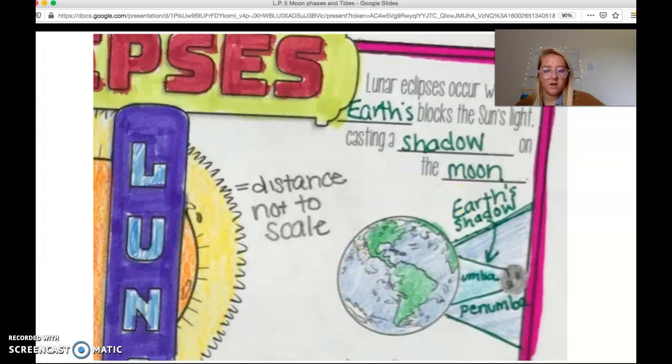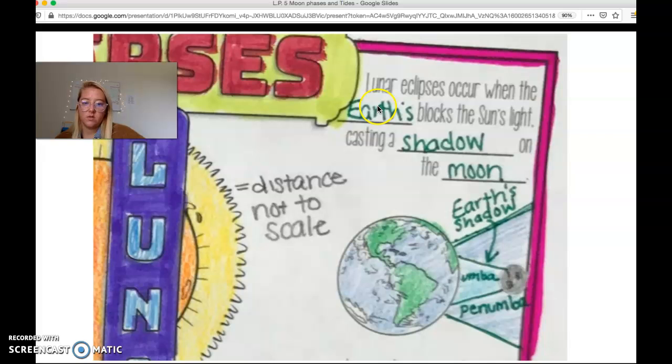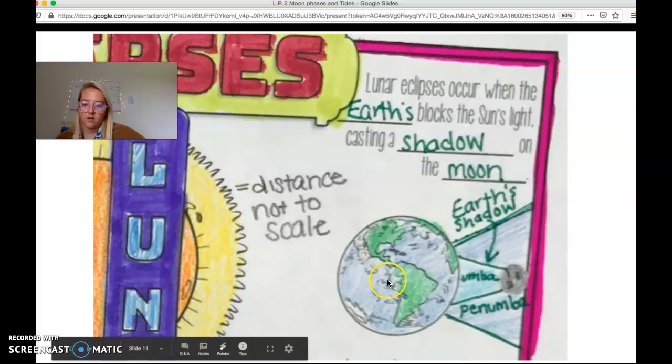Okay, now we're going to switch pages, switch our thinking just a little bit to a lunar eclipse. Lunar eclipses occur when the Earth blocks the sunlight, casting a shadow on the moon. Okay, remember this distance is not to scale. The Earth is not that close to the sun, and the Earth is also not that big compared to the sun.